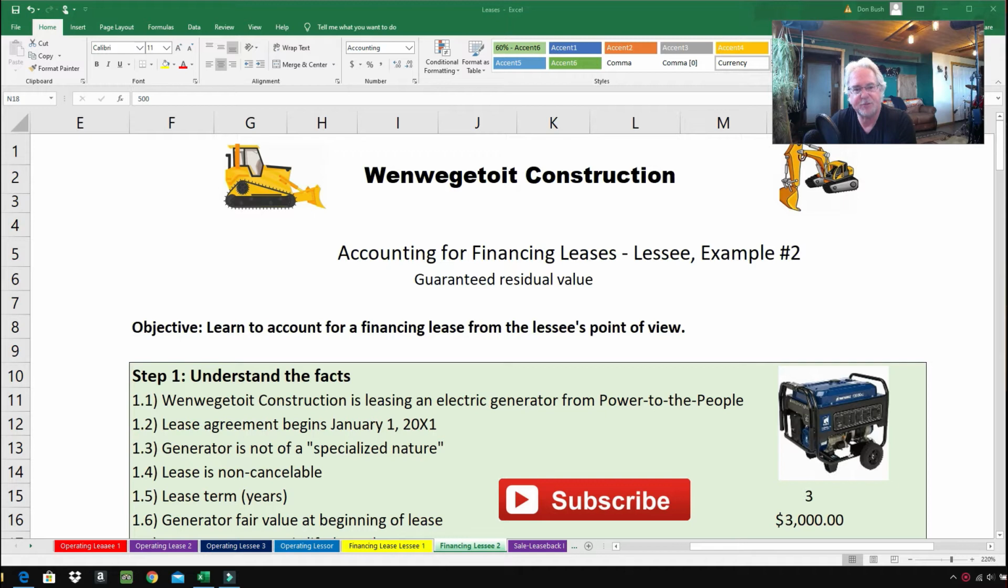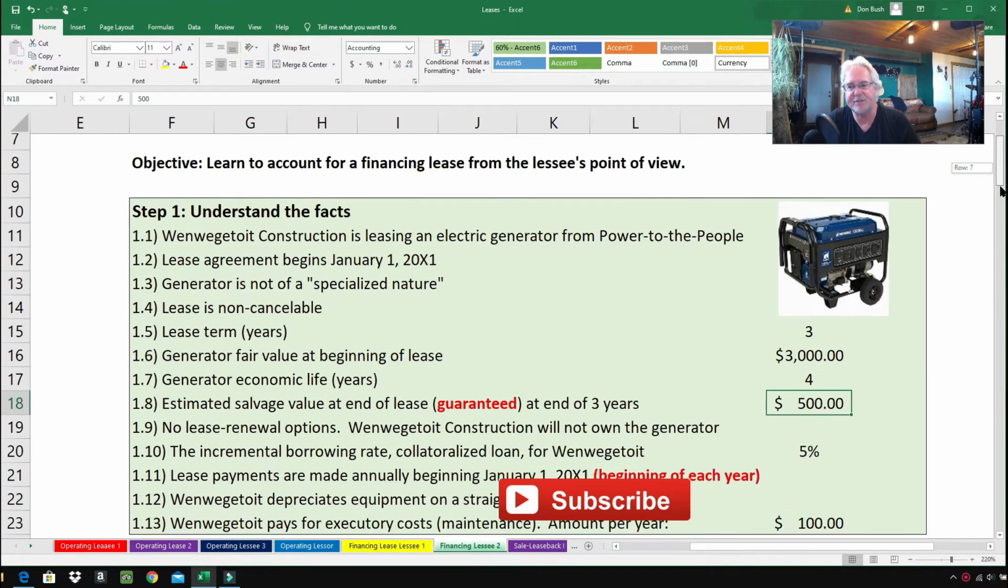So that's why I've been telling you guys over and over again that these guaranteed residual values or unguaranteed residual values, you've got to watch those. They make a big difference. So let's get started. So the first step here is understanding the facts.